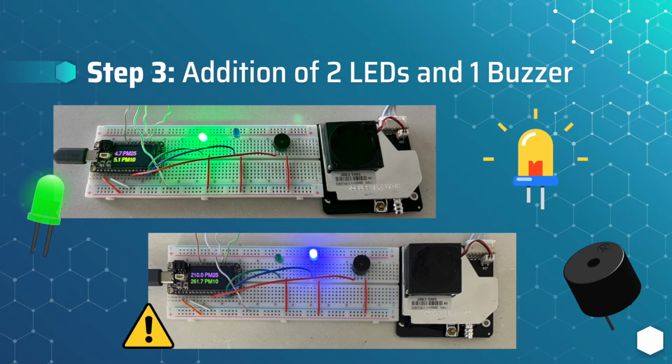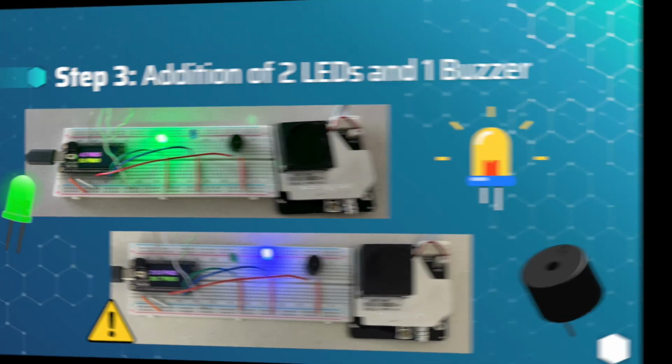The high and low function was used to make the LED blink. A stable green LED meant that the air quality is good, a blinking green LED meant that the air quality is moderate, and a blinking blue LED plus a beeping buzzer meant that the air quality is very bad.